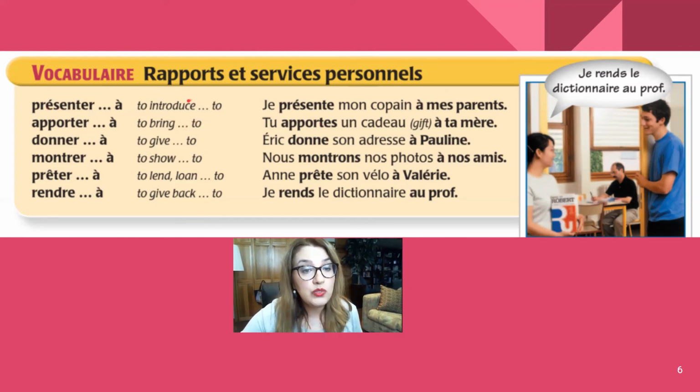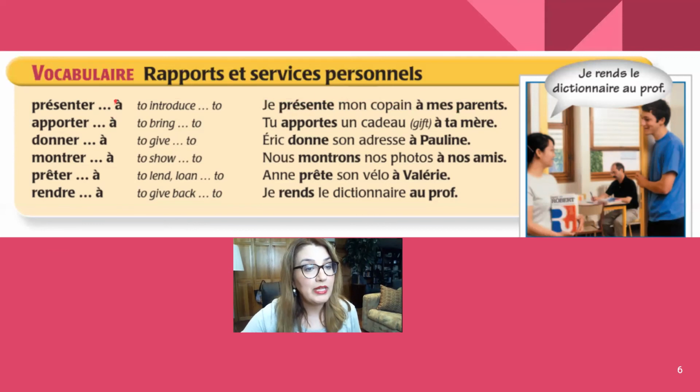So you introduce someone to someone. Présenter quelqu'un à quelqu'un. D'accord? Let's look at this example that helps us understand. Je présente mon copain à mes parents. Je présente mon copain à mes parents. So, I introduce my friend to my parents.